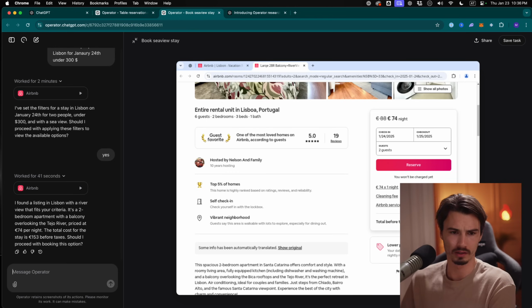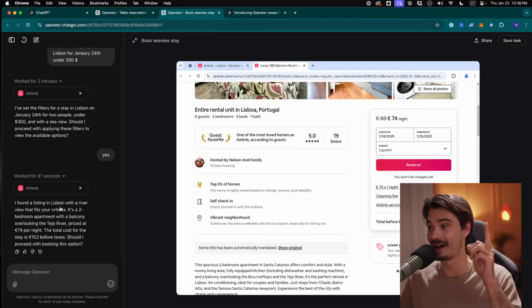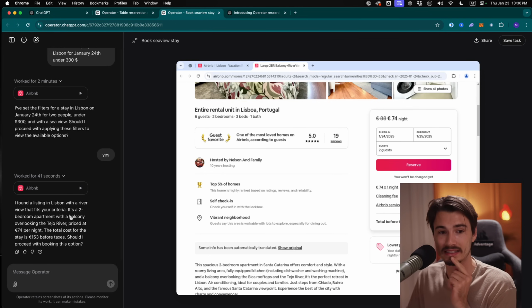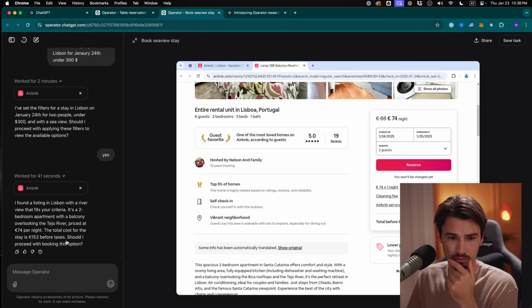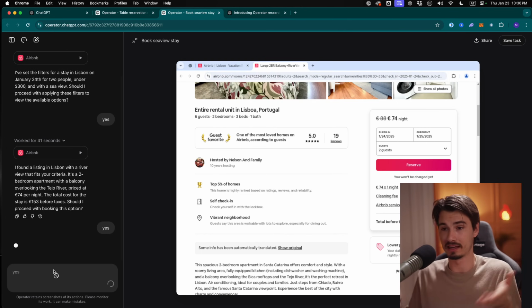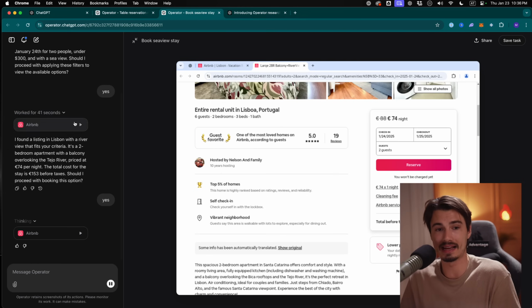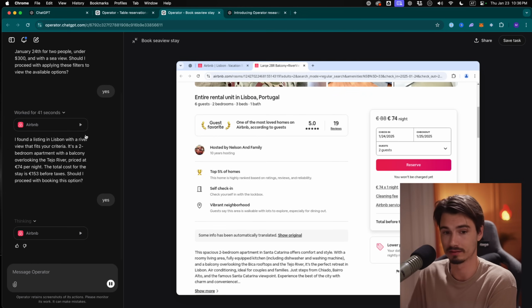This works. So now it asks me a question. I found a listing in Lisbon with a river view that fits. It even says river view. Aha, okay, smart. It's a 2-bedroom apartment with a balcony overlooking the Tejo River, priced at 74. Okay, so with taxes and cleaning fee, 153. Should I proceed with the booking? Let me just say yes, that looks really good. So this is what I expected. The one with the application where it has direct access to Airbnb worked, right? It's already out here booking, it found a place successfully.